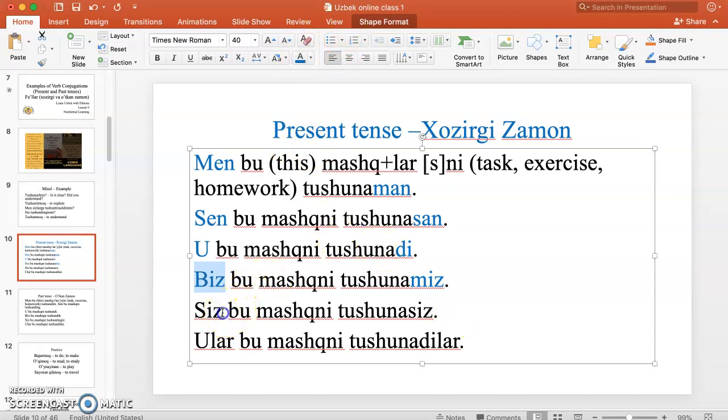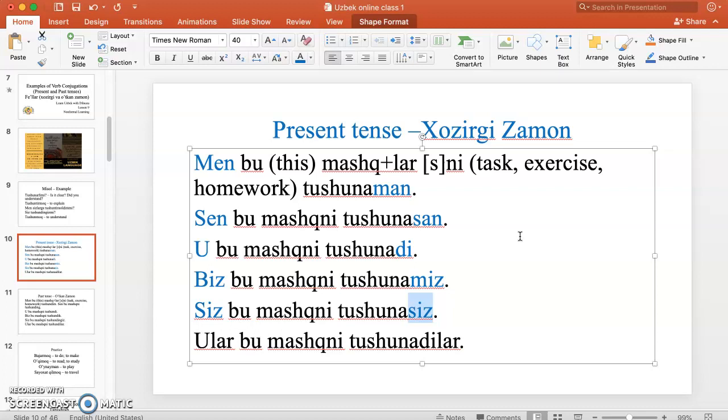Siz, here siz could refer to a group of people, but also siz could be used if you are respectfully talking to a person who is older than you, or when you are formally talking with a person, okay? For example, siz bu mashqni tushunasiz.